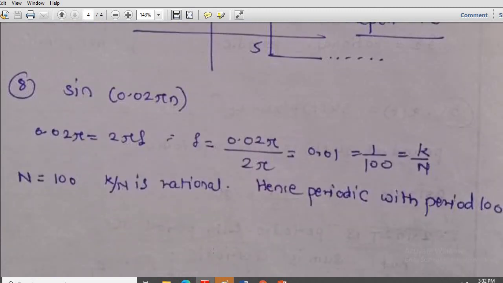One more we will take, and this is also a simple one: sin(0.02 pi n). So 0.02 pi is equal to 2 pi f, so f is equal to 0.02 pi divided by 2 pi. The pi will get cancelled, so it remains 0.01, that is 1 upon 100, and this is k upon N. It is a rational ratio because k and N both are integers. Therefore, this signal is a periodic one. So some examples with discrete time consideration we have done.